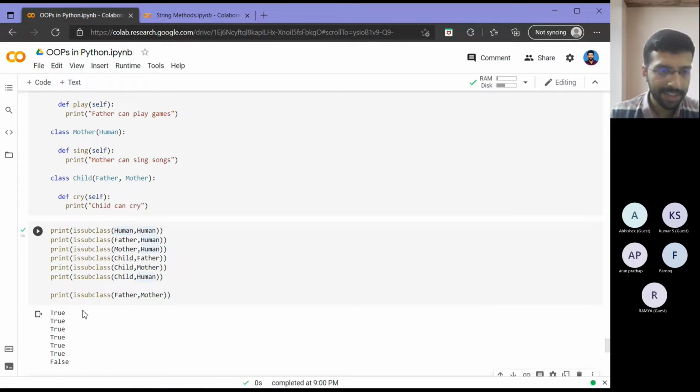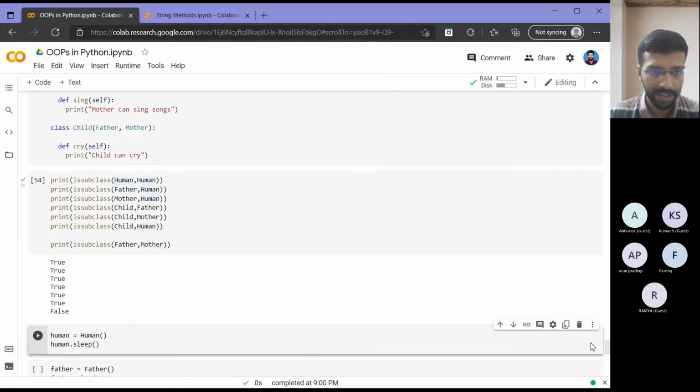So basically, as you can see, except for the last one, everywhere else we got True. That is valid, right? As we saw with the indirect inheritance earlier. The last one is False because father and mother are both derived from human, but they are not related to each other by inheritance. That is why I got False there.